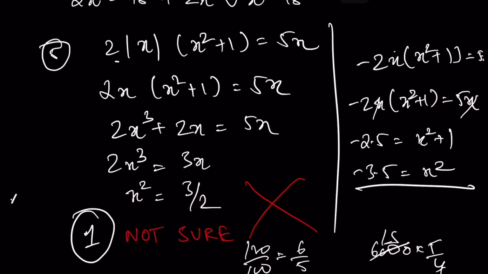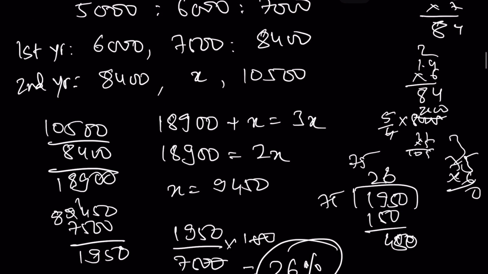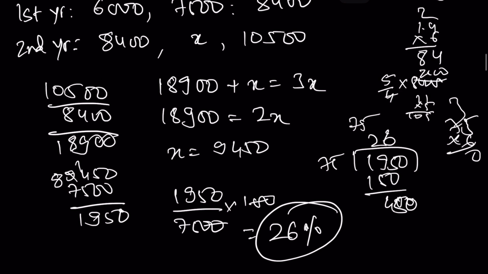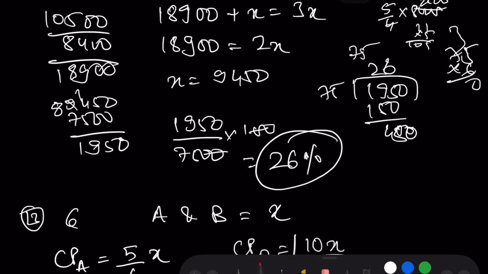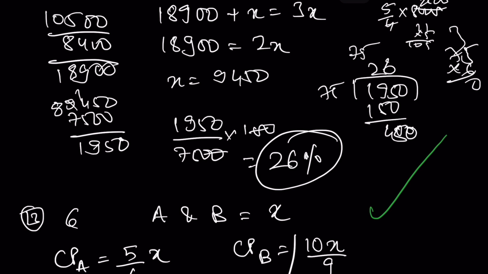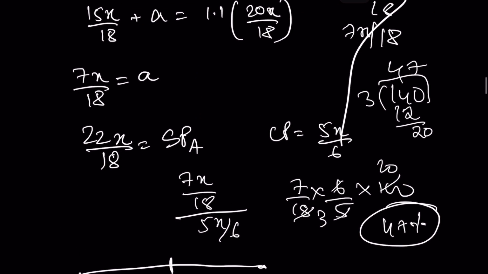ठीक है. Now, this is question 12. Question 12. Correct answer is 26. Yes, this is right. Okay, so I'm gonna say this is right. So 2 correct so far. Next is 13. 13 में मेरा क्या आंसर आया फाइनली? 47% करेक्ट. ओके, सो 3 करेक्ट.